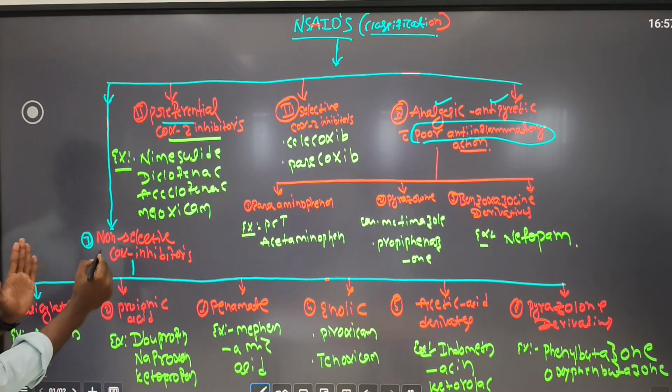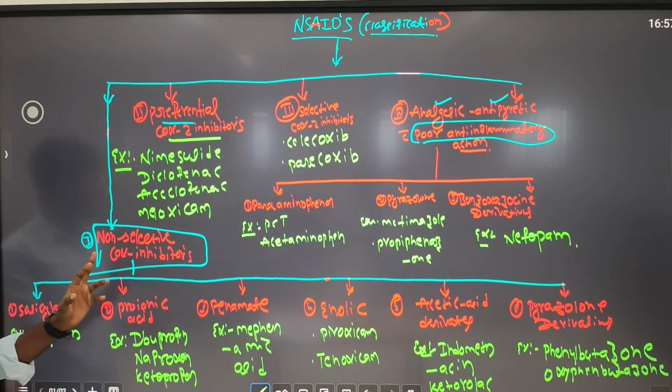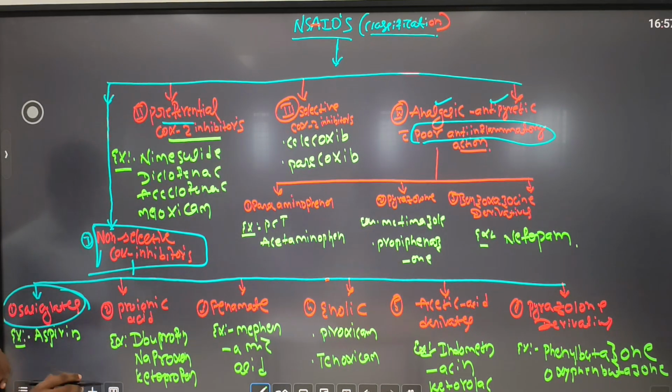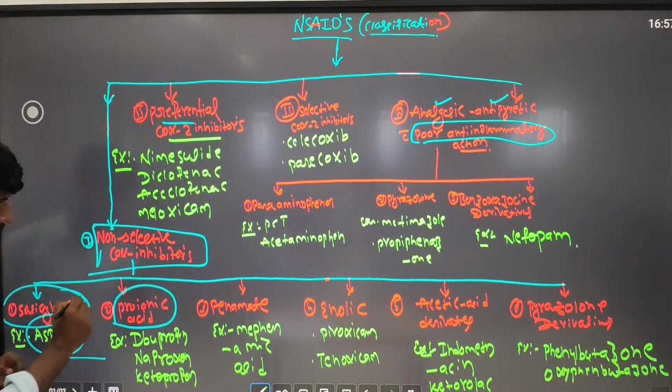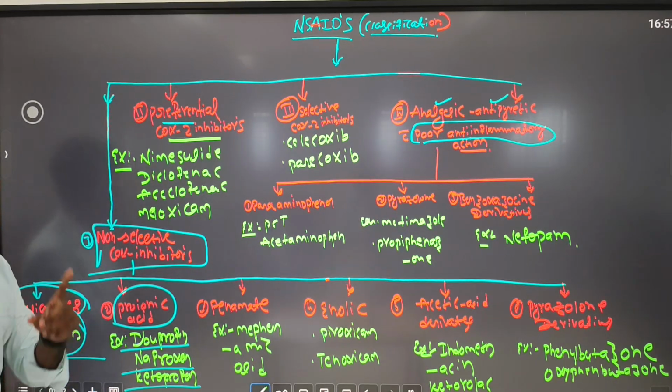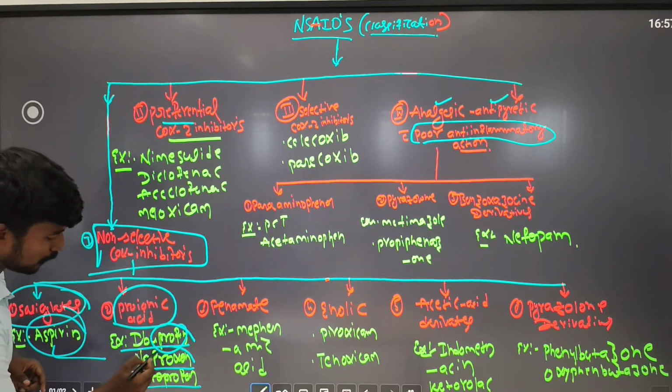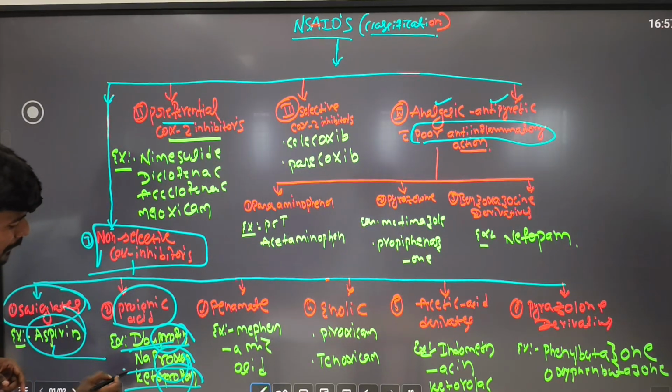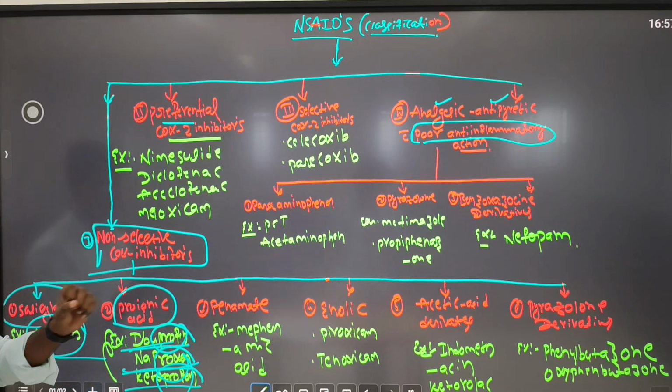First, coming to non-selective cyclooxygenase inhibitors. In that, the first one is salicylate, which is very important. An example is aspirin, the most widely and effectively used drug in the hospital sector. The second one is propionic acid derivatives. Examples are ibuprofen, naproxen and ketoprofen. All of them end with profen: ibuprofen, naproxen and ketoprofen. These are the three main examples of propionic acid derivatives.